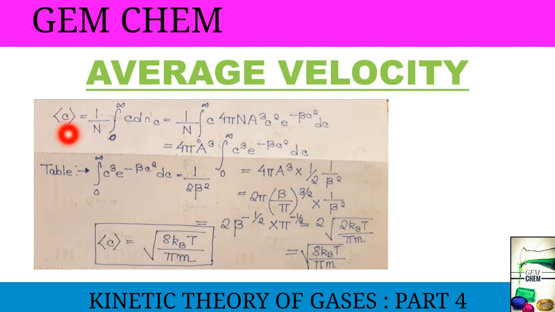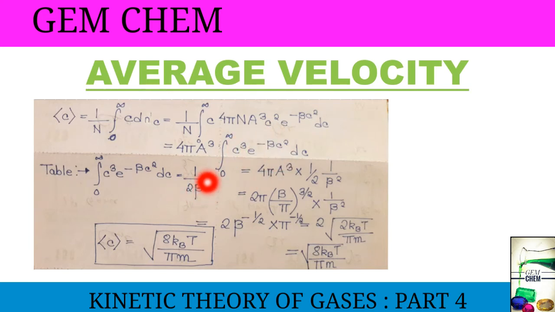Now this form of integration is c, and the value of dnc we have already seen in our previous video as 4 pi n a cube c square e to the power minus beta c square. If you have still not watched the previous video, please do watch it, otherwise it will be difficult to understand. Now this one, 4 pi a cube, integration 0 to infinity c cube e to the power minus beta c square dc. Now this form is already shown in the chart. Its integration value actually is 1 by 2 beta square.